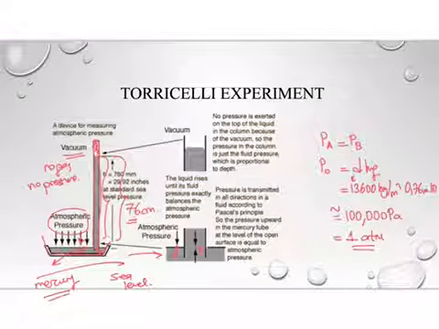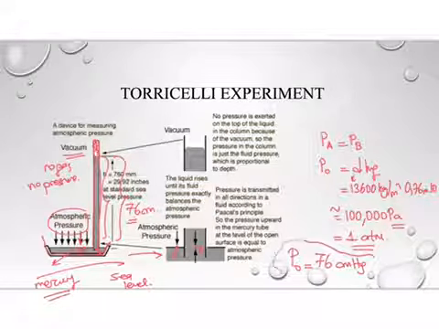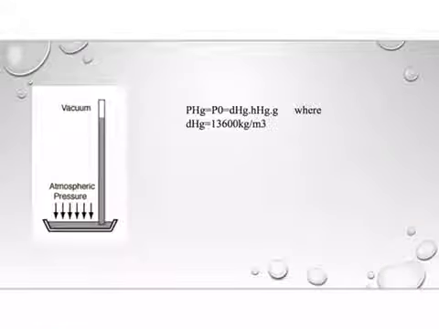So, when using mercury, instead of using atmosphere as a unit or Pascal as a unit, we have another unit. We say that P0 is equal to 76 centimeter mercury. Now let's read the unit. That means that this pressure is the pressure applied by the mercury with a depth of 76 centimeters.